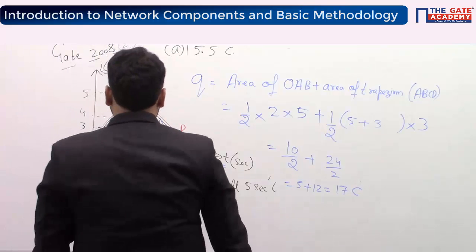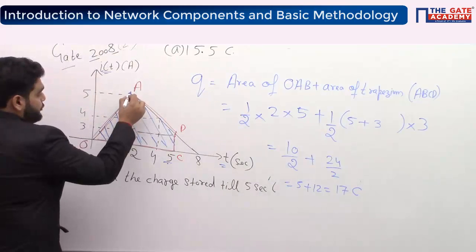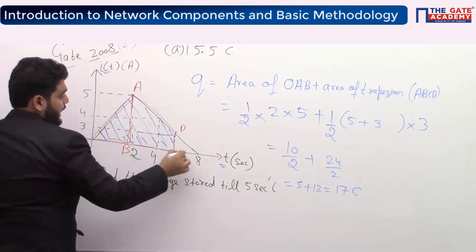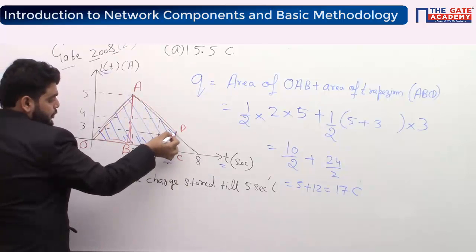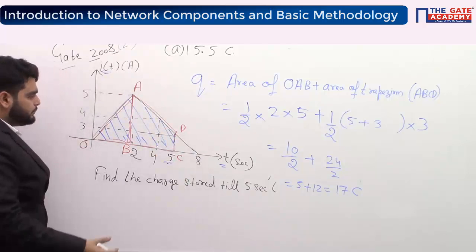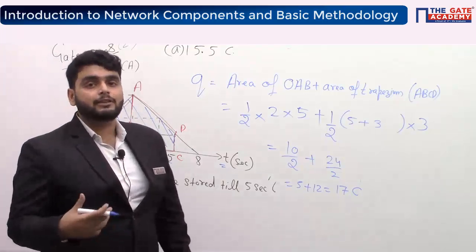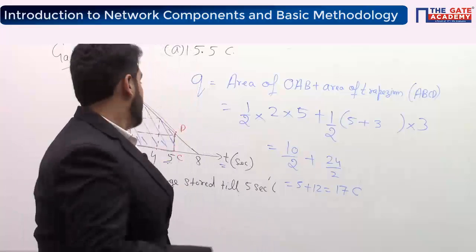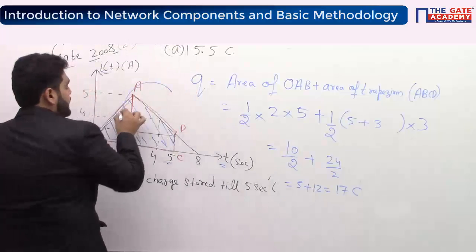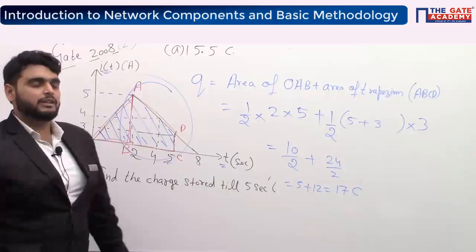What you did: area of two big triangles, this and this, and you have subtracted this triangle. All correct. You can also do it in this way. There must be some calculation mistake. Okay, so this is a basic thing. See, area of trapezium, it is just a basic thing.